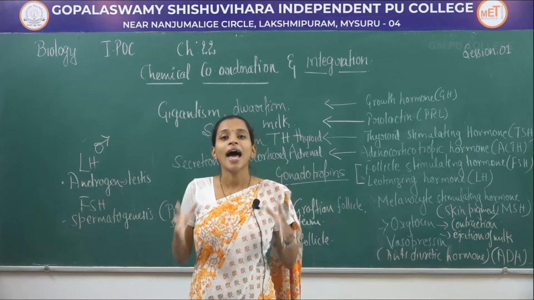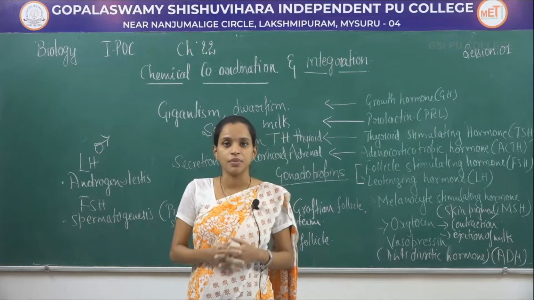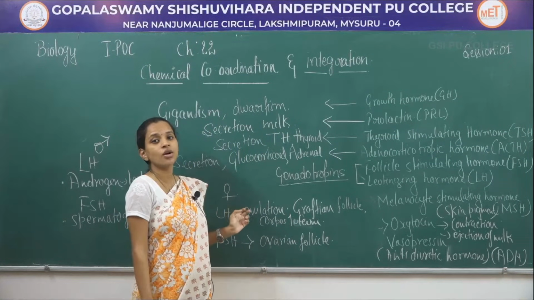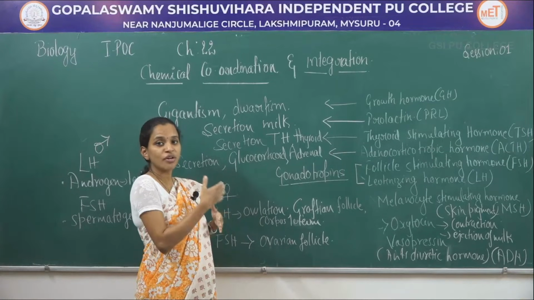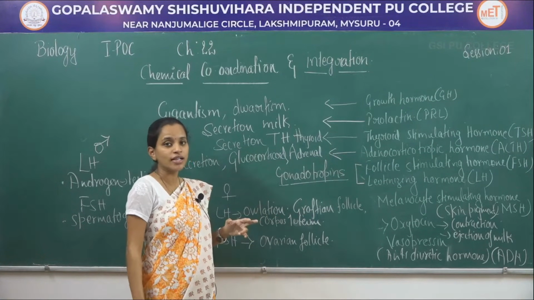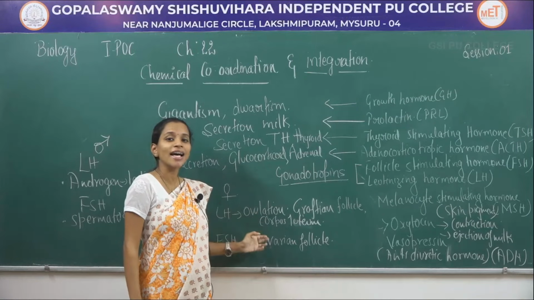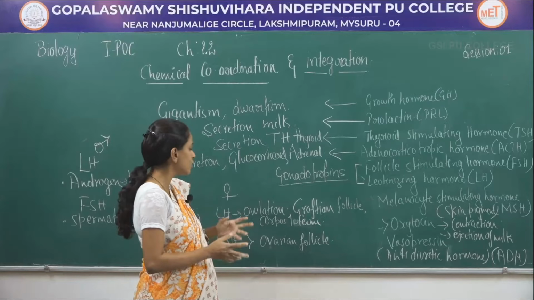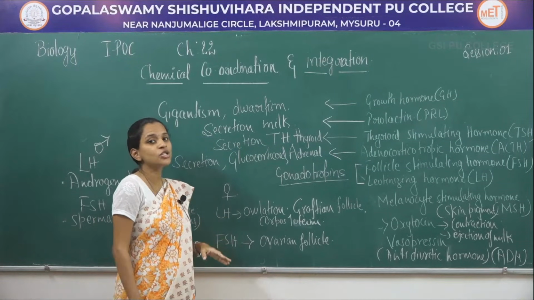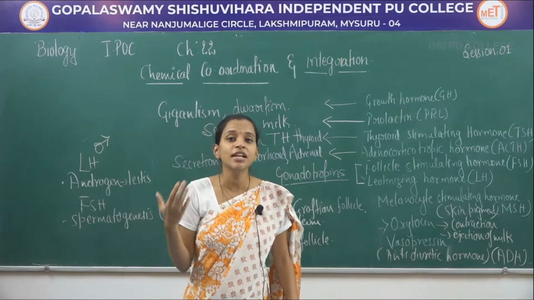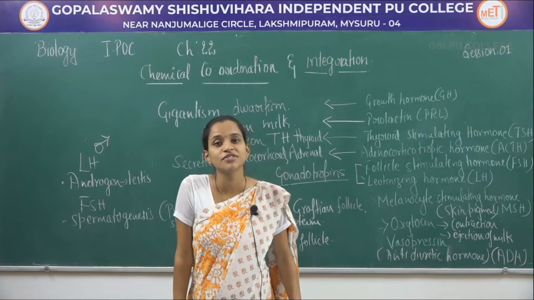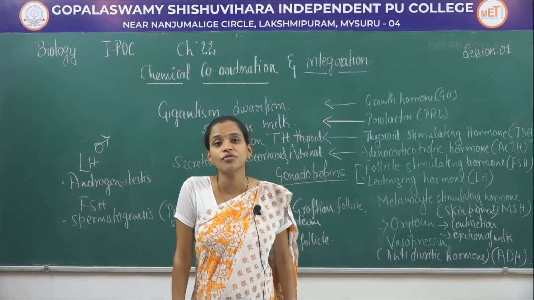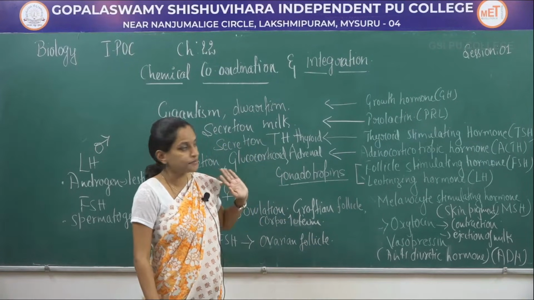These both hormones act in a different way in the female reproductive system. Luteinizing hormone helps in formation of a mature follicle called Graafian follicle. They help in ovulation, and the corpus luteum is formed or controlled by the luteinizing hormone. Follicle stimulating hormone helps in development of the ovarian follicles from primary to secondary, secondary to tertiary, and then finally to a mature follicle called Graafian follicle.